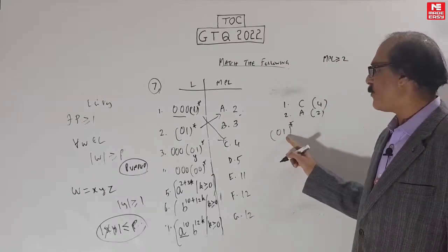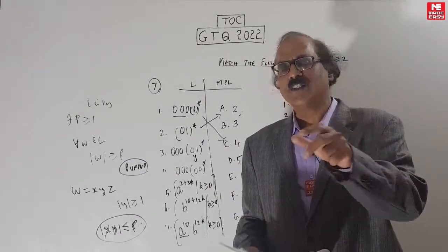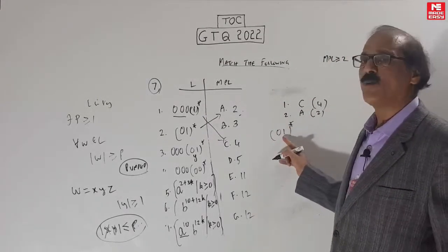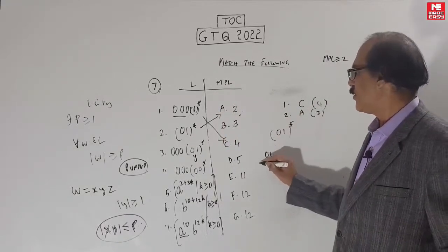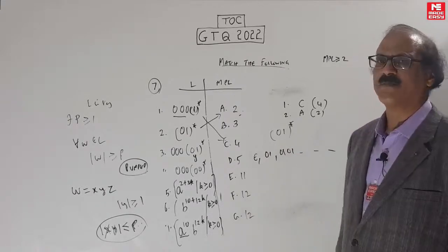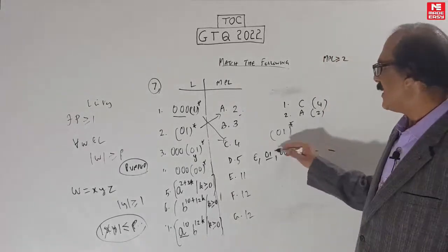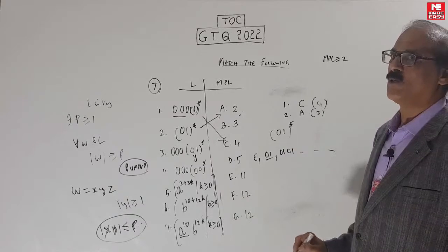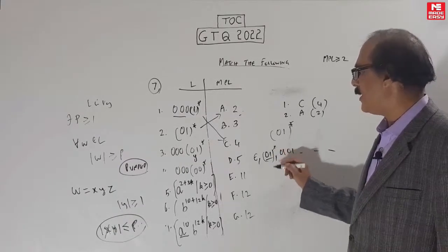Some people are taking it as 1 because they argue that any string of length 1 or more in the language is pumpable. Yes, that's true. Because there is no string of length 1, you can safely take it as 1, but in this case you can't, because you have null, 0, 1, then 0, 1, 0, 1. These are the strings in this language. Null you cannot pump. Let's take 0, 1. The pumping length cannot be 0. It has to be 1 at least. But can it be 1? That's the question. Yes, there is no string of length 1. The 2, this is of course pumpable.